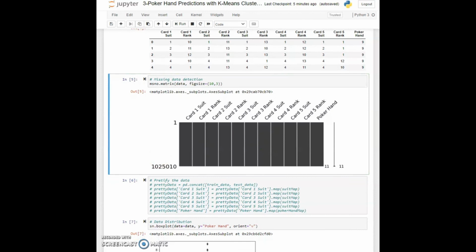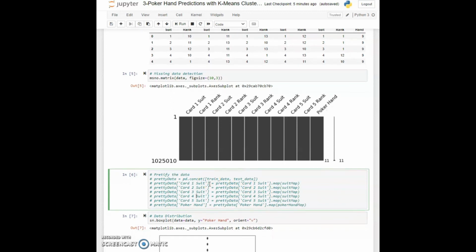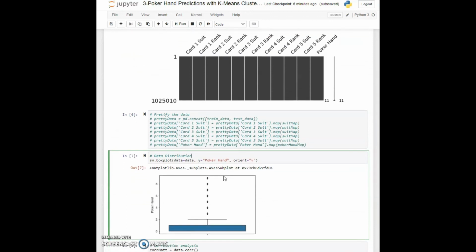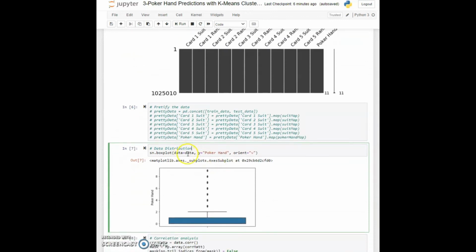Now in cell 6, I have provided the code to map our data to look prettier. But I have left that exploring part to you, and feel free to uncomment this code and see how the pretty data looks. Now coming to cell 7, let's see how our data is distributed. As you can see here, we are making a box plot, and we are using this seaborn function to do it, using our data and the output of the poker hand.